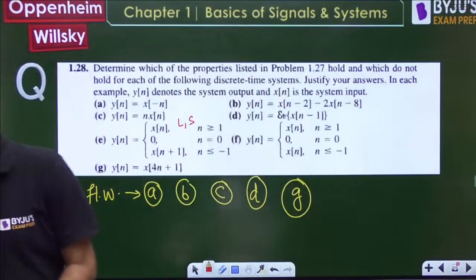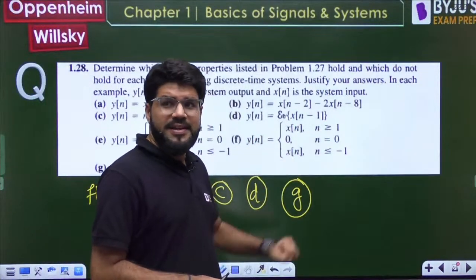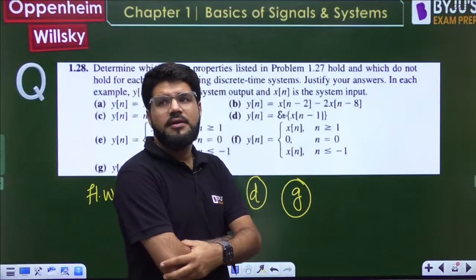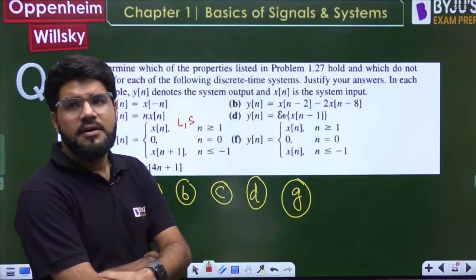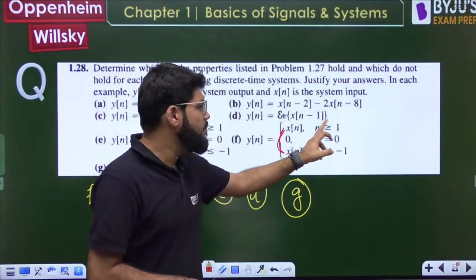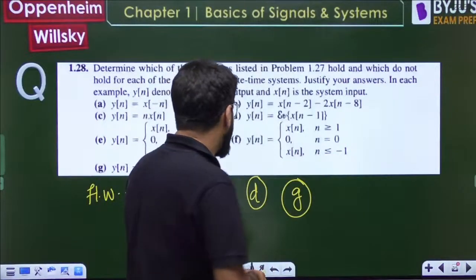Next we will come to F. Okay, now xn for n greater than or equal to 1. It is again xn for n less than or equal to minus 1. Right? Okay, yn is just xn only for all values of time n greater than or equal to 1 and less than or equal to minus 1, except the origin. That is also what this means.